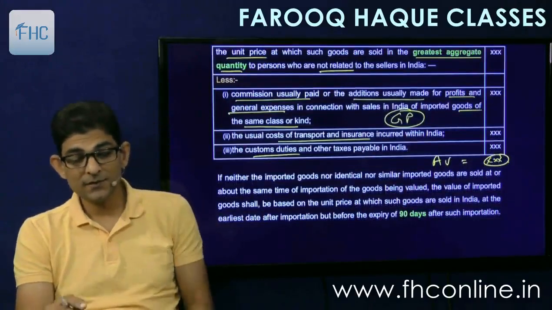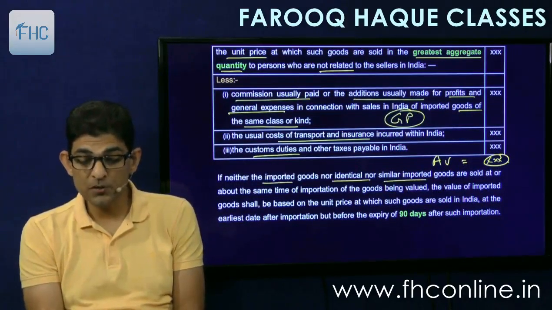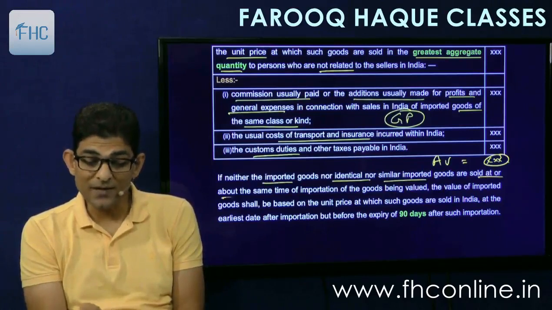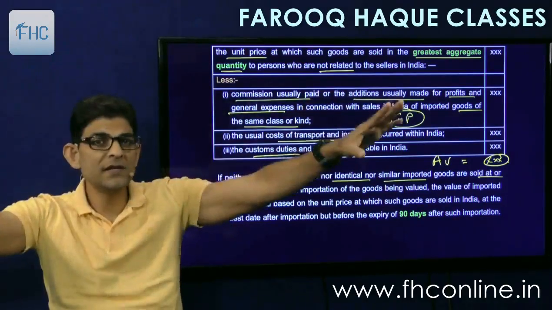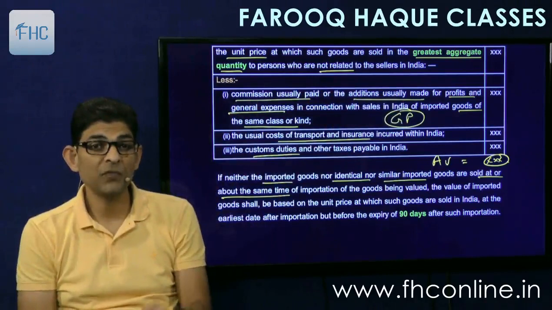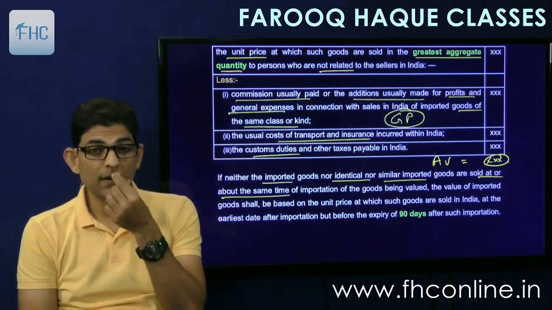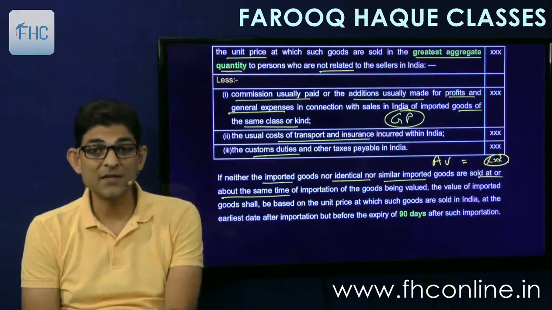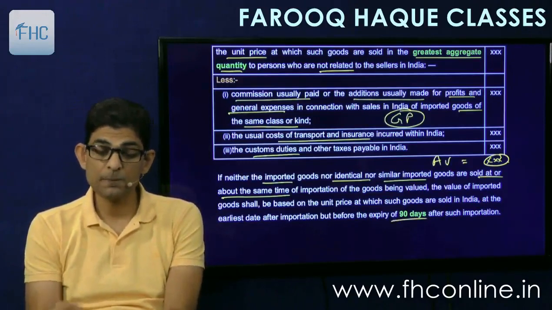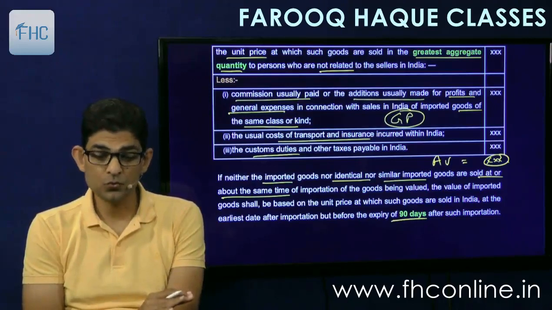Then it says that if neither the imported goods nor the identical nor similar goods are sold at or about the same time, say I've imported goods on 19th of March, and on 19th of March there is no sale taking place, then it says okay, you can wait. You can wait for the sales to take place in India, but only up to 90 days after such importation, and within 90 days you have to finalize the value.